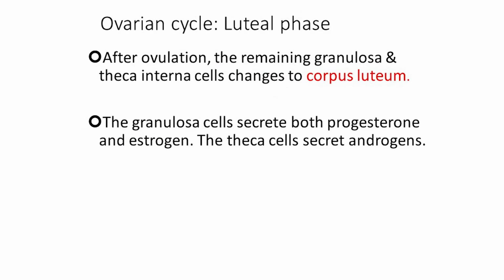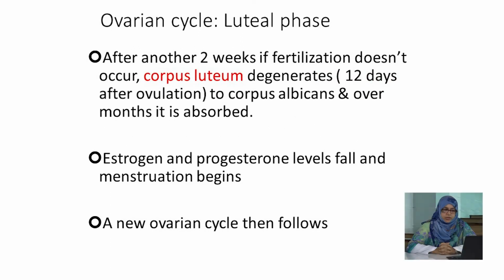The second phase is the luteal phase. After ovulation, the remaining granulosa cells and theca cells change to the corpus luteum. The granulosa cells secrete both progesterone and estrogen, and the theca cells secrete androgens. After another 2 weeks, if fertilization does not occur, the corpus luteum degenerates to form the corpus albicans, and over months it is absorbed. Estrogen and progesterone levels fall, and menstruation begins. Then a new ovarian cycle follows.